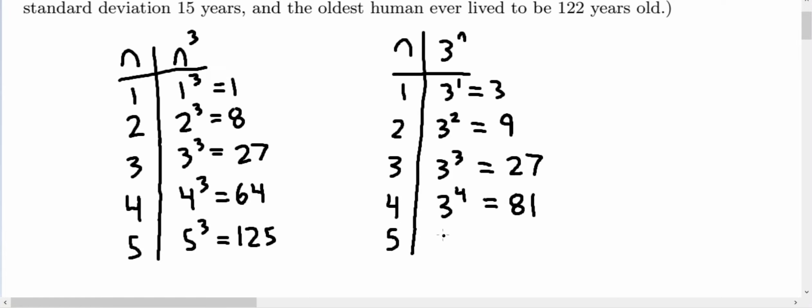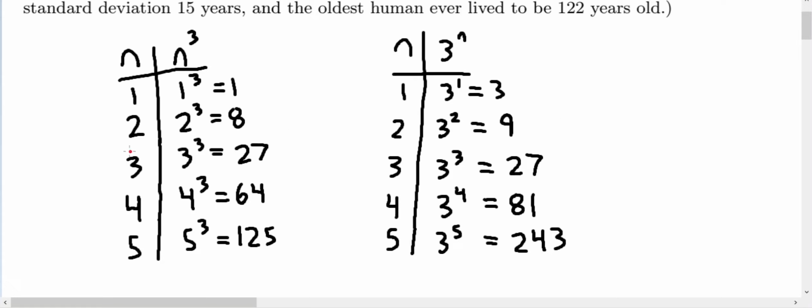And then 5, 3 to the 5. And this ends up being 243, which of course is way out of the range for human lifespans. So what we can conclude is that the ultimate, in the sense of the last of the valid sequence here, is that 81 is the ultimate age for 3 to the n. So the penultimate is actually 27 as well.